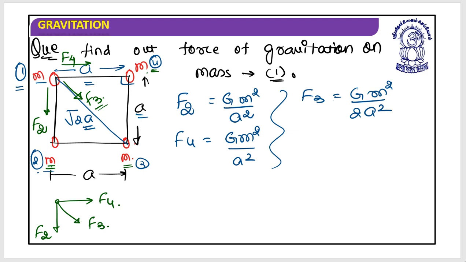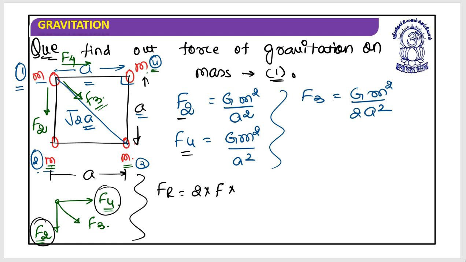So let's take F2 and F4 and find out the resultant of these two. Now one more very interesting thing is that F2 and F4 are equal in magnitude. When F2 and F4 are equal in magnitude, I can write the resultant very easily.